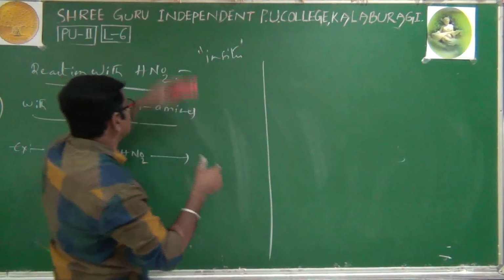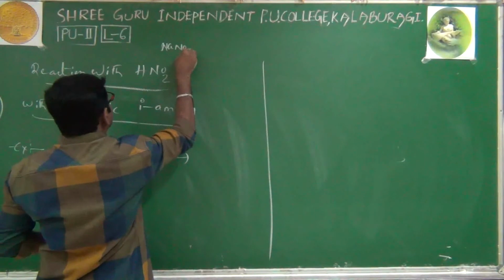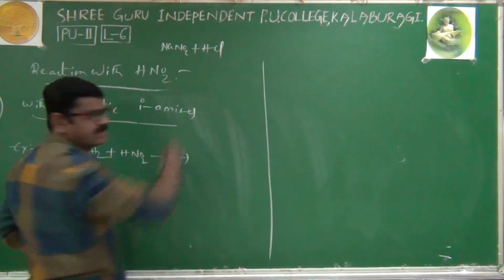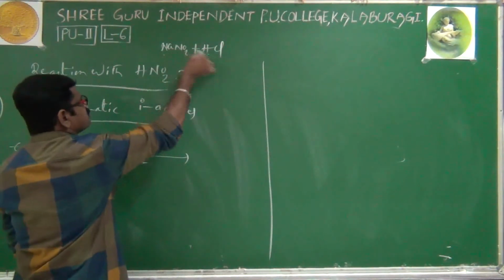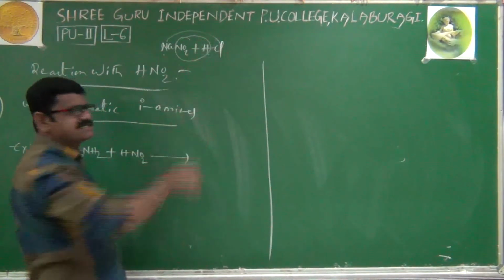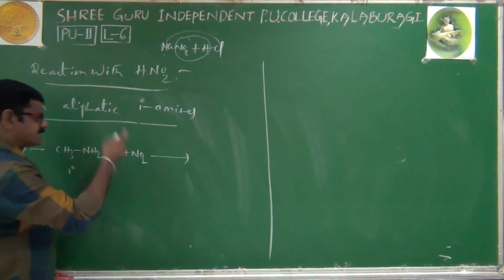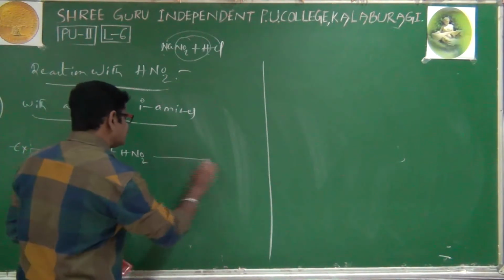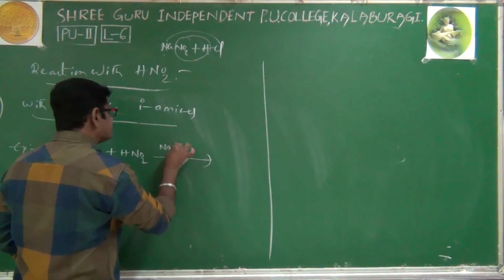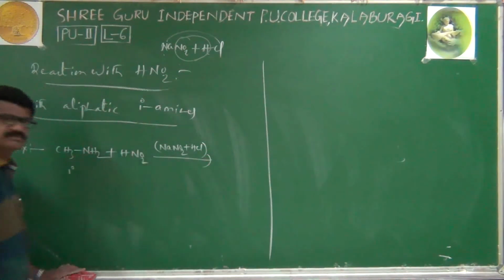How to prepare HNO2? HNO2 will be prepared like this: NaNO2 plus HCl, both react with each other, HNO2 is obtained and NaCl is obtained. That's why when an aliphatic primary amine is reacted with HNO2, HNO2 is obtained from the NaNO2 and HCl mixture, of course.